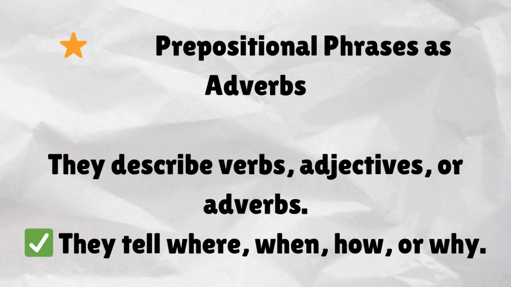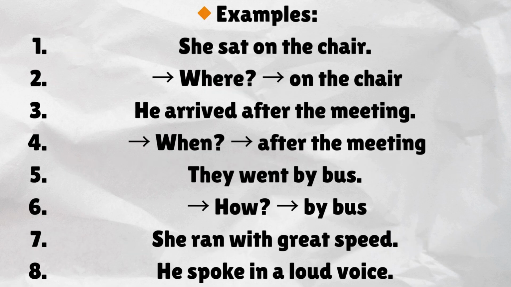Prepositional phrases as adverbs. They describe verbs, adjectives, or adverbs. They tell where, when, how, or why. Examples. She sat on the chair. Where? On the chair. He arrived after the meeting. When? After the meeting. They went by bus. How? By bus. She ran with great speed. He spoke in a loud voice.